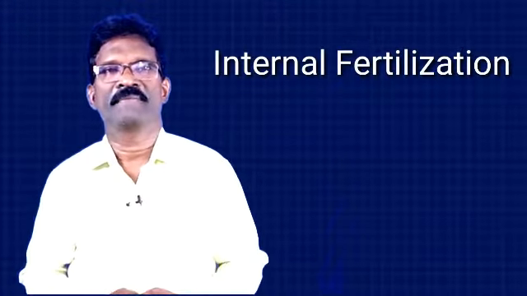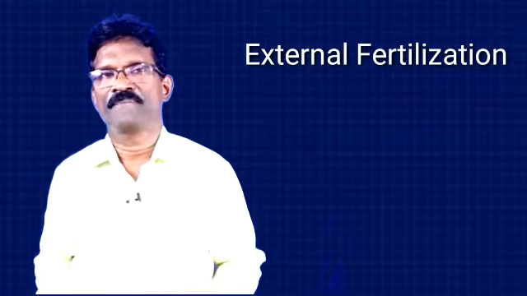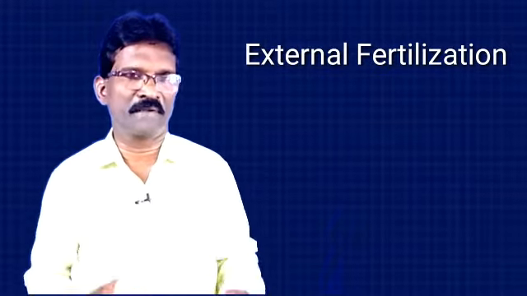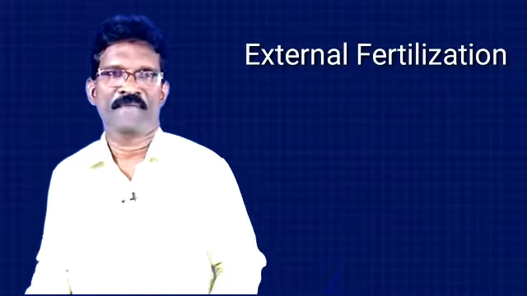There are two types of fertilization. It can take place within the body or outside the body of living organisms. If the fusion of the male and female gametes takes place inside the body, it is called internal fertilization. If the fertilization takes place outside the body, it's called external fertilization. External fertilization takes place in living things like fish, which release the sperm as well as the egg or ova into the water. We will study it later.